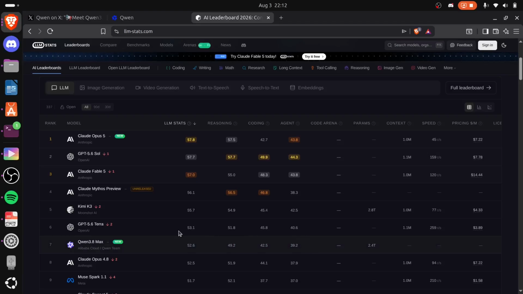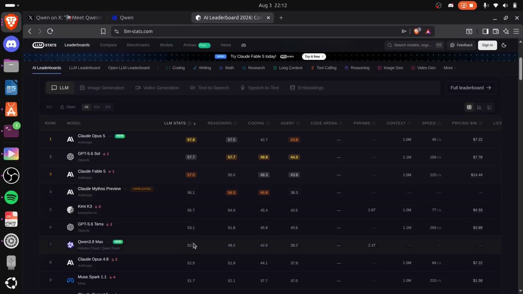Now, as you can see here, it is very comparable to the other models in terms of benchmarks. The reasoning, it almost matches GPT 5.6 Terra. The coding, it matches Claude Opus 5. In agentic work, it matches 5.6 Terra and even beats Mythos.